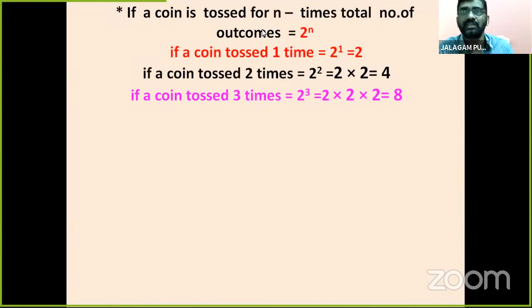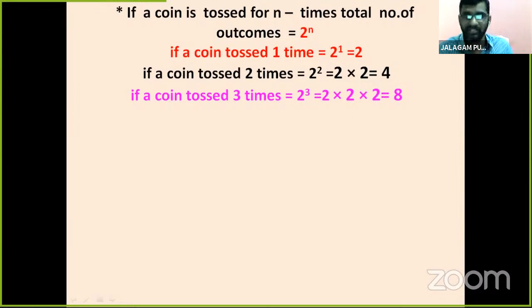If a coin is tossed n times, the total number of outcomes is given by a simple formula, 2 power n. If a coin is tossed one time, 2 power 1, the possible outcomes are 2. If a coin is tossed 2 times, 2 power 2, 2 into 2, 4 possible outcomes. If a coin is tossed 3 times, 2 power 3, 2 into 2 into 2, 8. So the possible outcomes are 8.